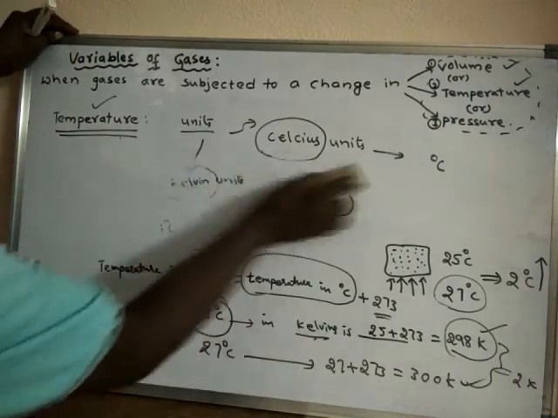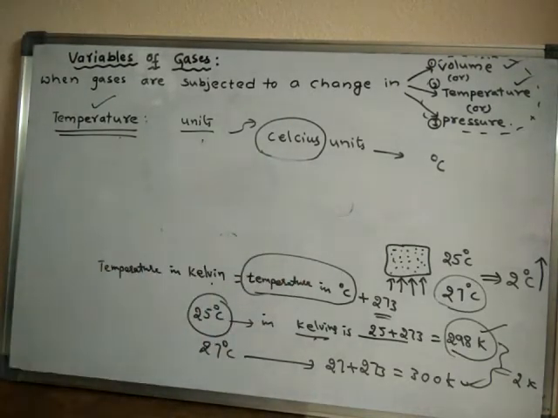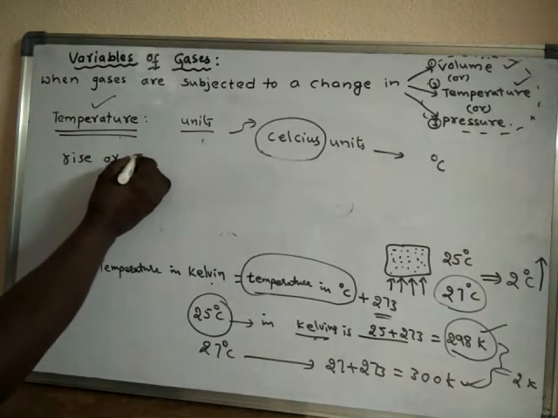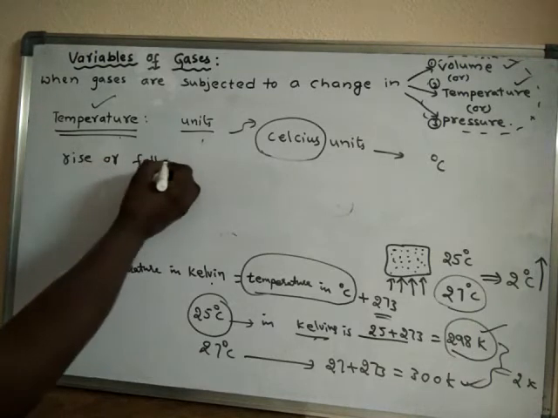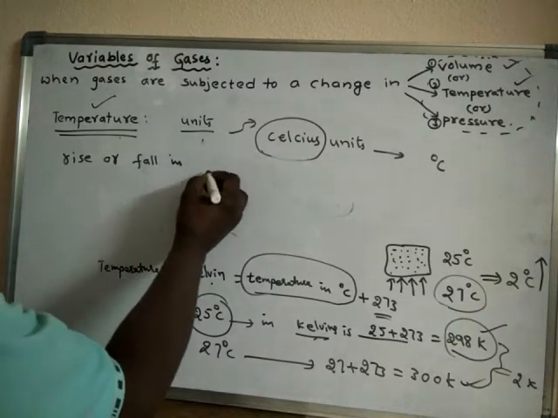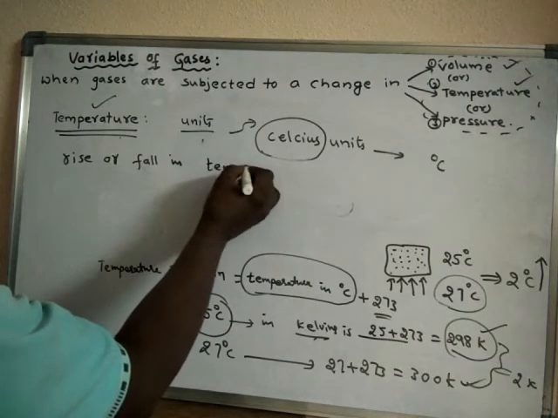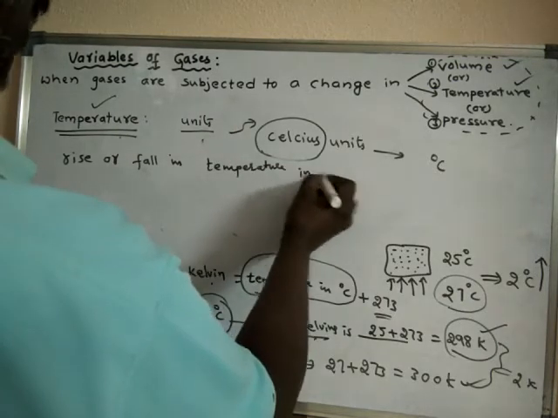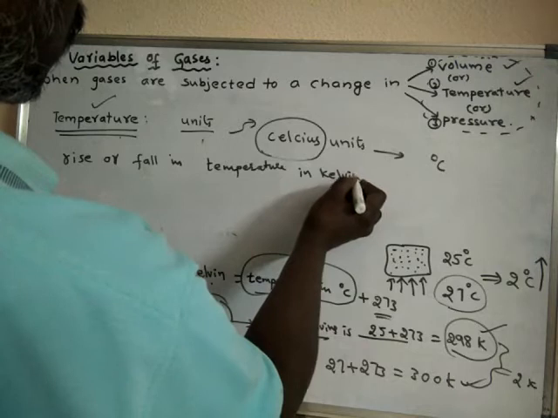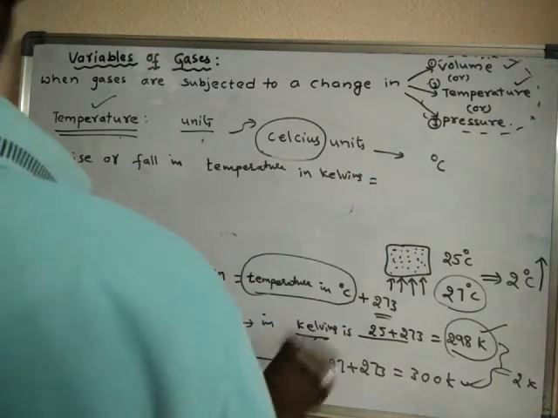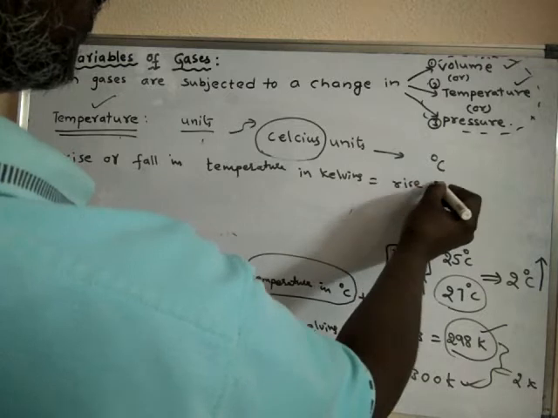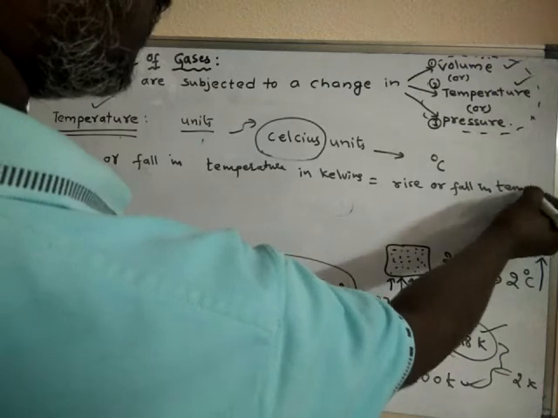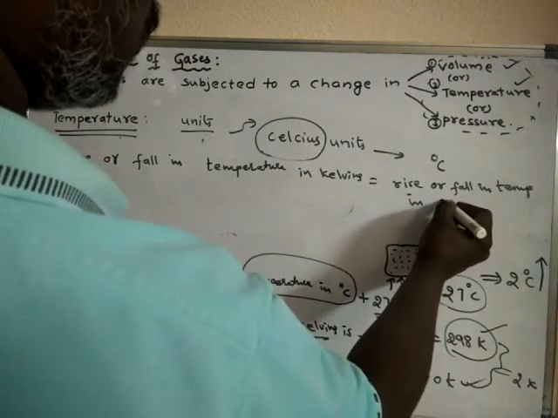That means the rise or fall in temperature in kelvins is equal to the rise or fall in temperature in Celsius.